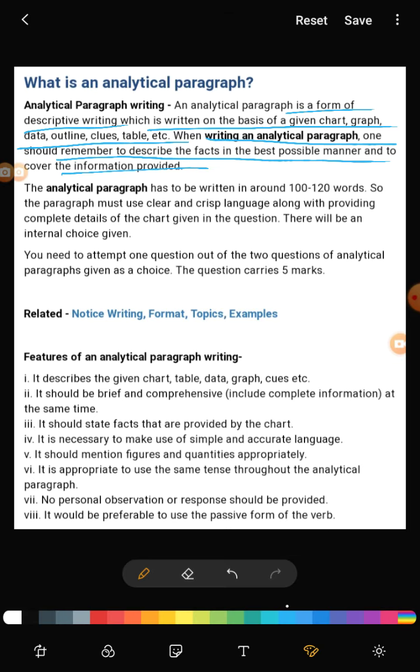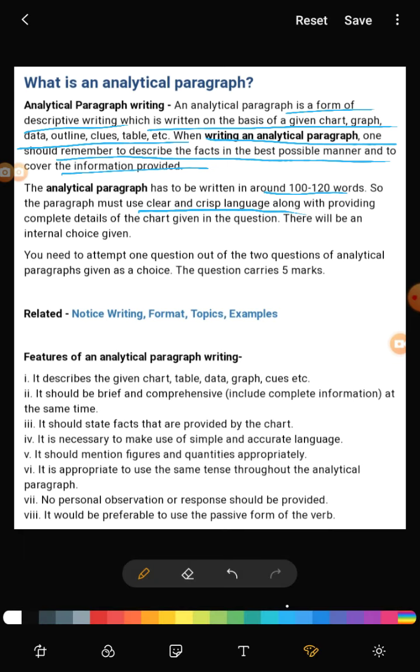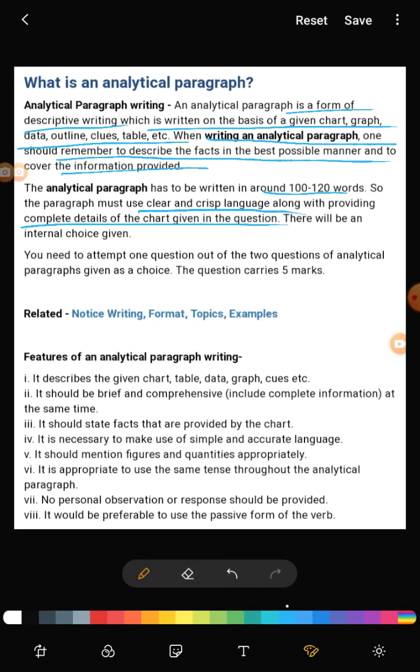So आपको जो भी information दिया है, whatever information is given to you, you have to use the best language to express it. And it has to be written in 100 to 120 words, and the language of the paragraph has to be crisp and clear, providing the complete details of the chart. जो भी आपको ग्राफ चार्ट दिया है, whatever is given to you, you have to use clear and crisp language to talk about it.